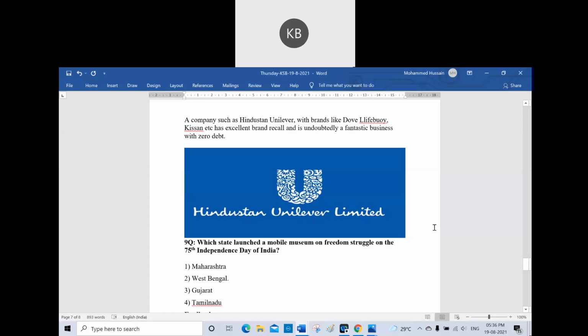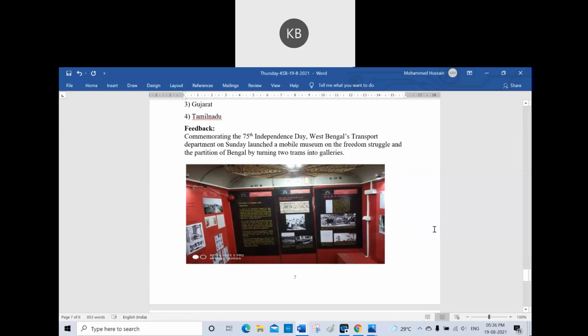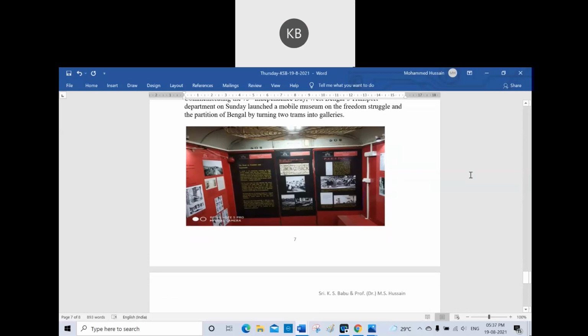Sir, option 2, West Bengal. Yes, West Bengal, known for its number of freedom fighters, has launched a mobile museum on the freedom struggle. Here you can see, commemorating the 75th Independence Day, West Bengal's Transport Department on Sunday launched a mobile museum on the freedom struggle and the partition of Bengal by turning two trams. You know, in Calcutta, trams are there, and they have converted these two trams into mobile museums, and that too into galleries.